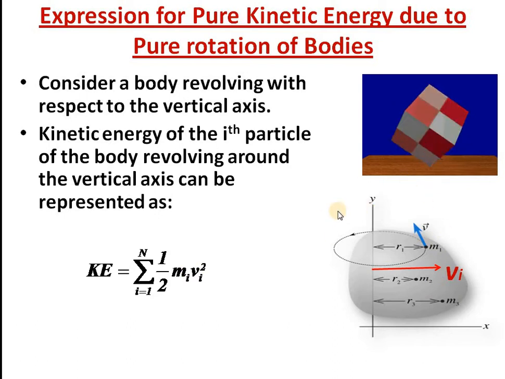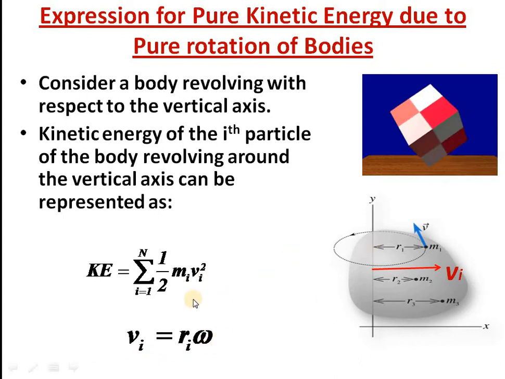And suppose the body is revolving with an angular velocity omega. Then vi you can definitely write in terms of ri and omega, because we know v equals r times omega. So the ith particle's linear velocity will be equal to ri times omega.